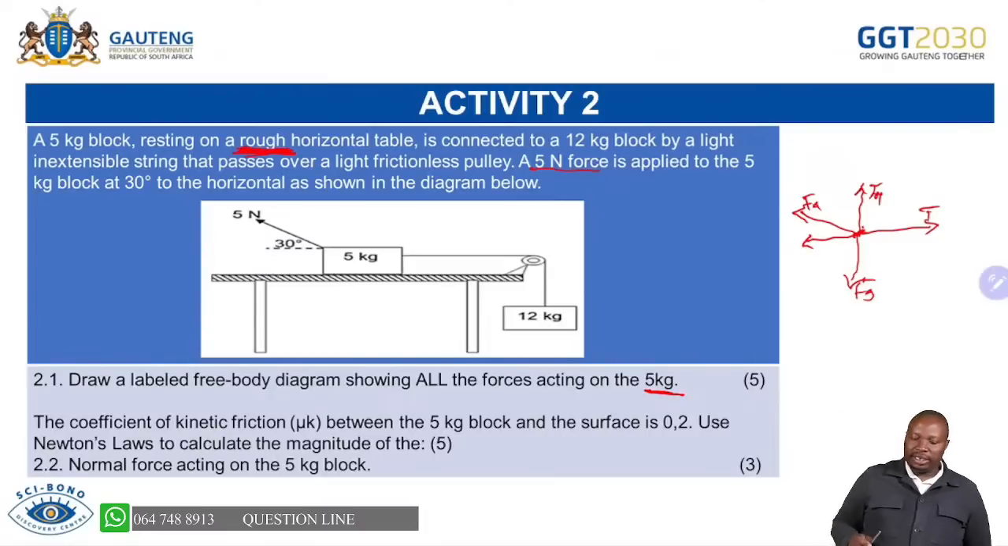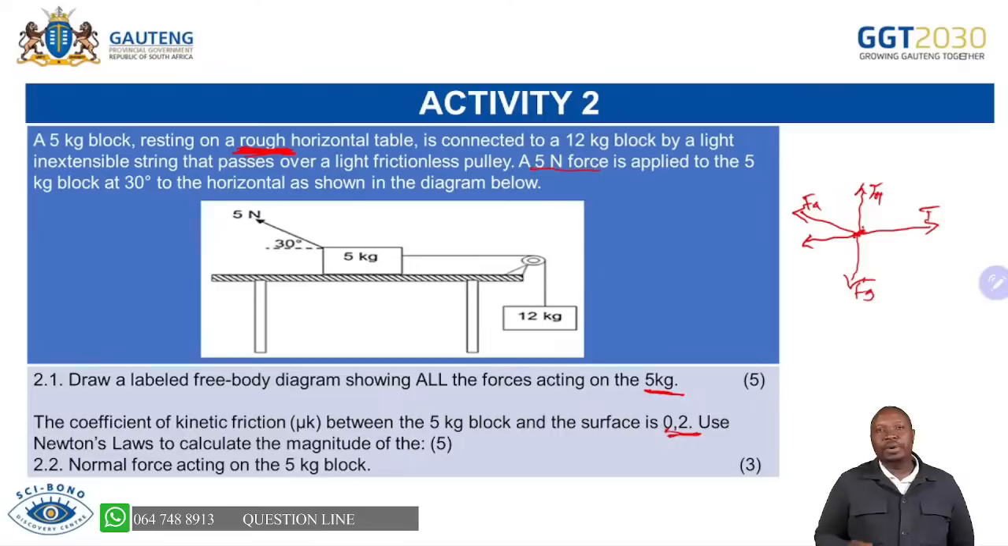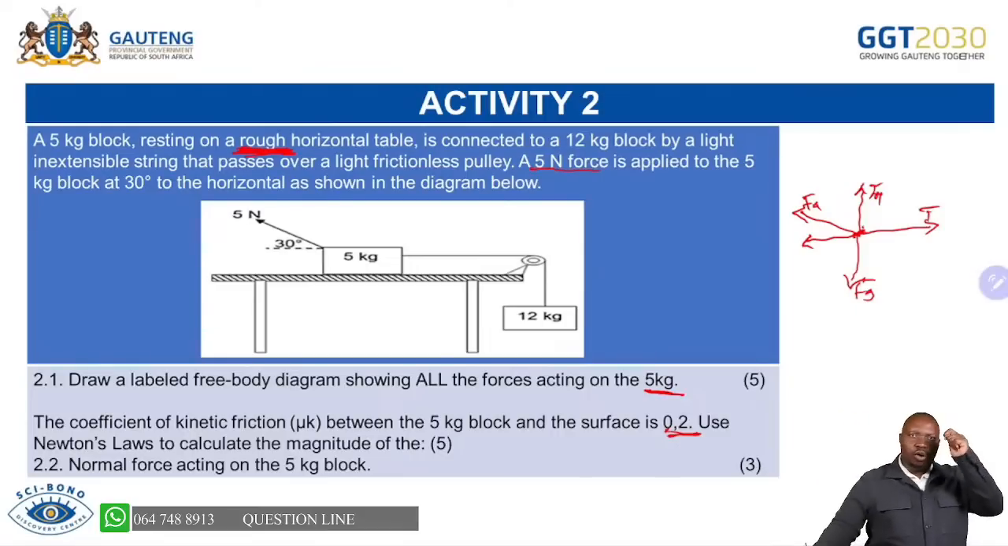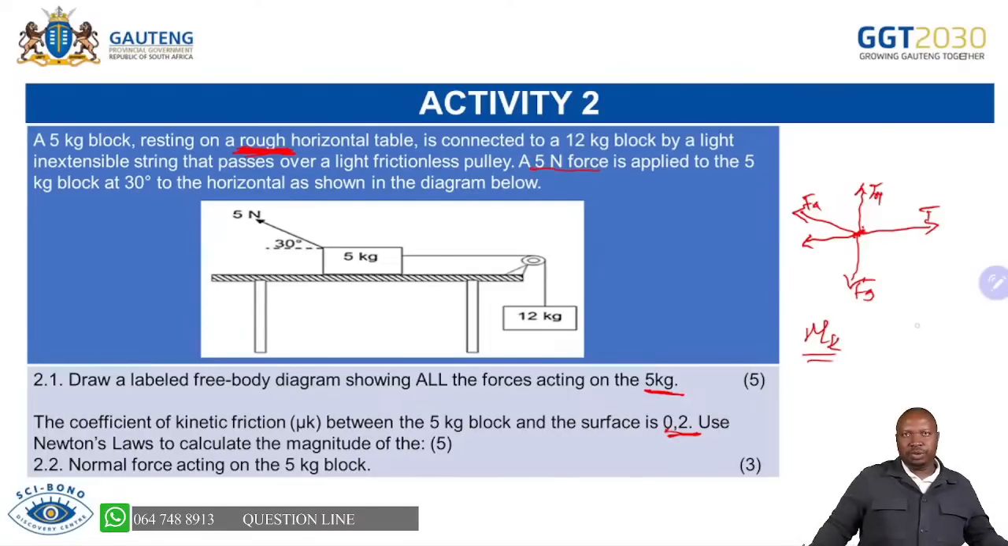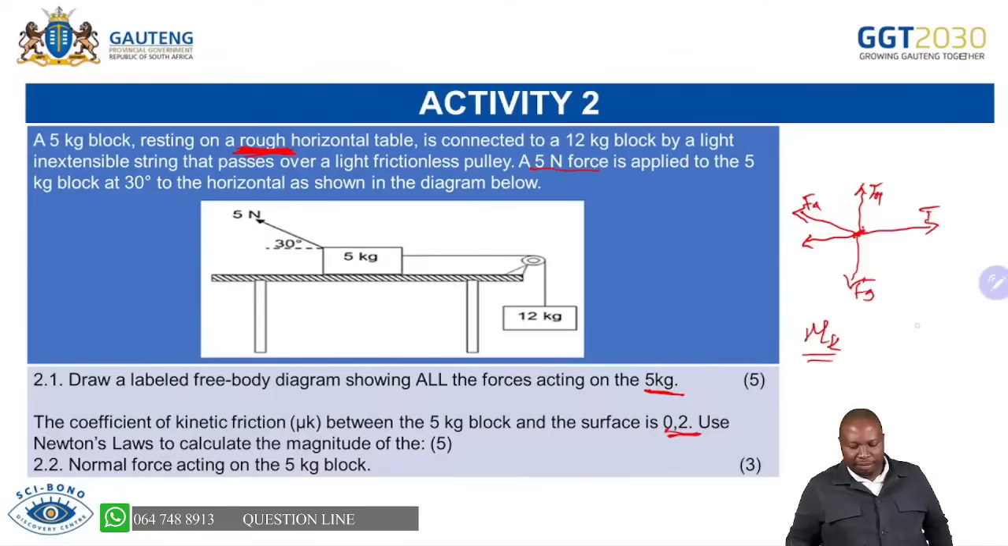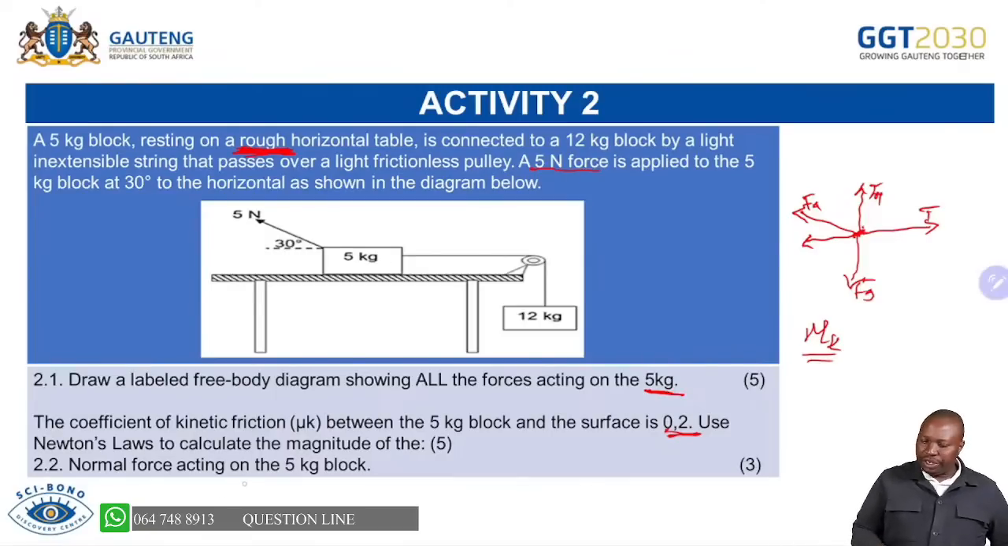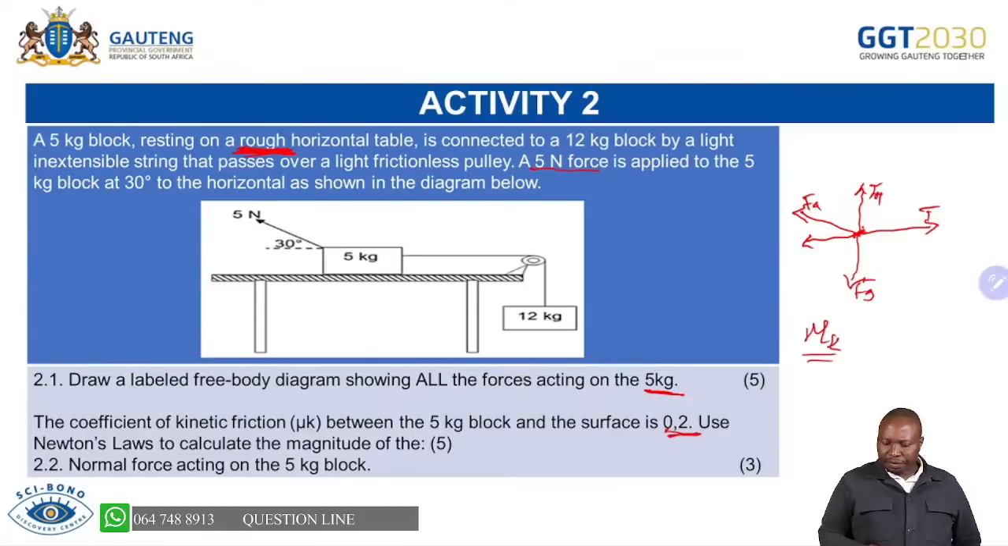And the next question was: the coefficient of kinetic friction between the 5 kg block and the surface is 0,2. Immediately when you see that 0,2, you know that is the coefficient of kinetic friction. So when we calculate our normal force, we can be able to do that. Hence, we have the question that says calculate the normal force acting on the 5 kg block.